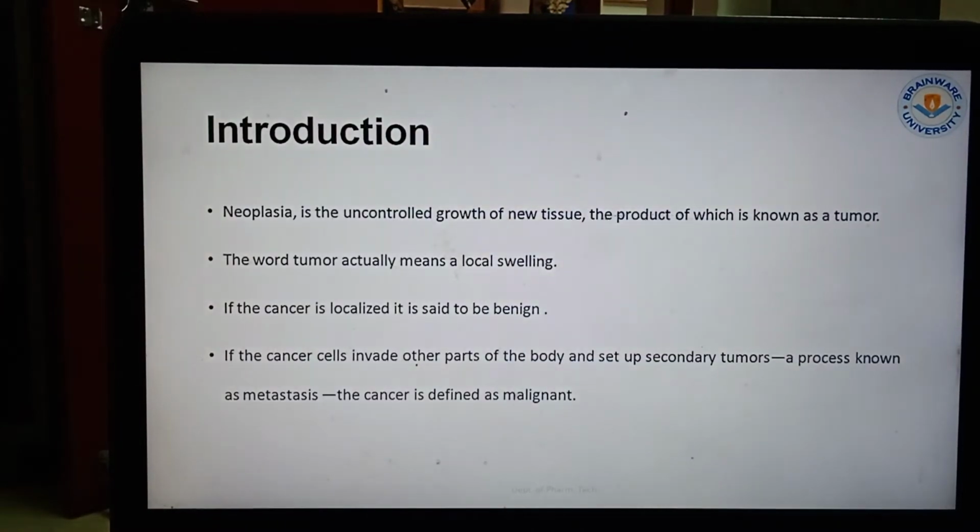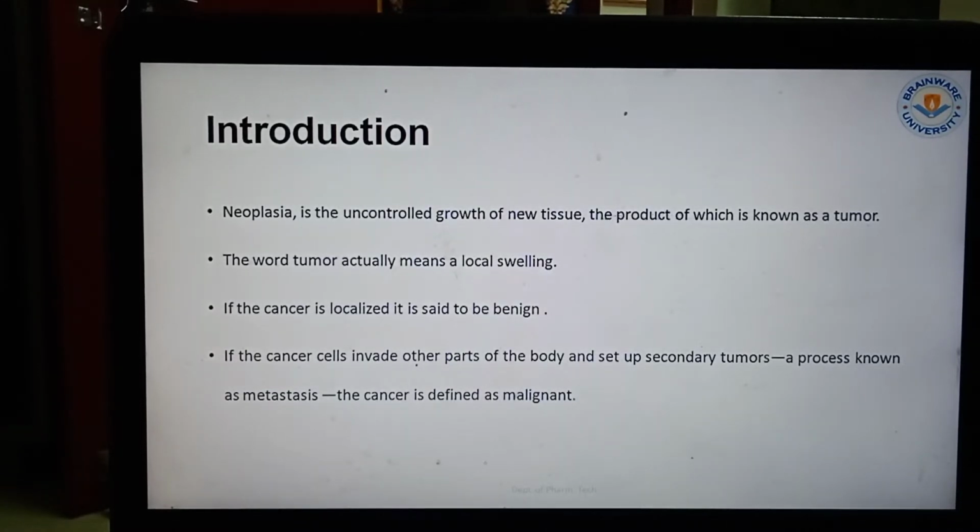and cancer types. So, neoplasia, that is the cancer, is the uncontrolled growth of new tissue, the product of which is known as a tumor. The word actually means a local swelling. If the cancer is localized, it is said to be benign. And if the cancer cells invade other parts of the body and set up secondary tumors, a process known as metastasis, the cancer is defined as malignant. That means uncontrolled growth of the cell. That means whenever the cell is not dying in a normal process, it is known as the cancer. That is, the cells are inflamed and invading, or cell division is going in an uncontrolled way. That is known as the cancer.